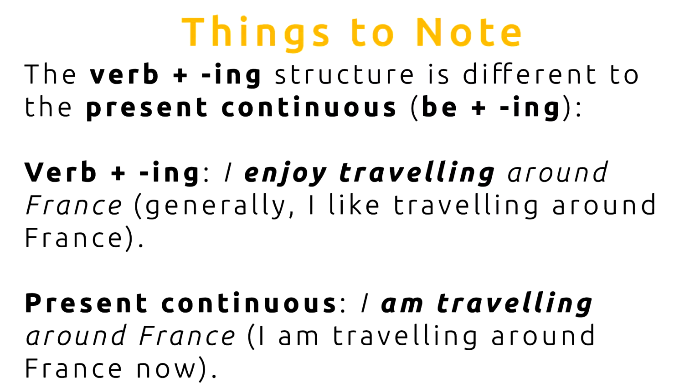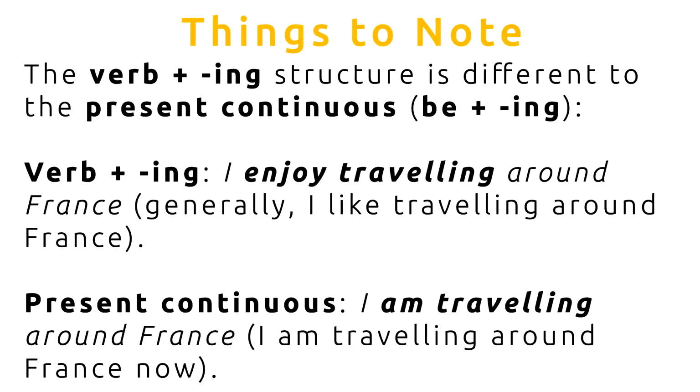Here is the final thing to note. The verb plus ing structure is different to the present continuous, which we looked at in a previous lecture. It looks similar, but the meaning is different. Have a look at this example, the verb plus ing example.